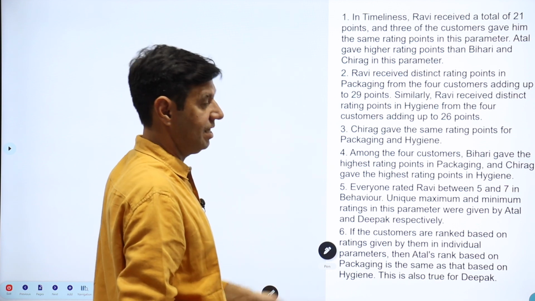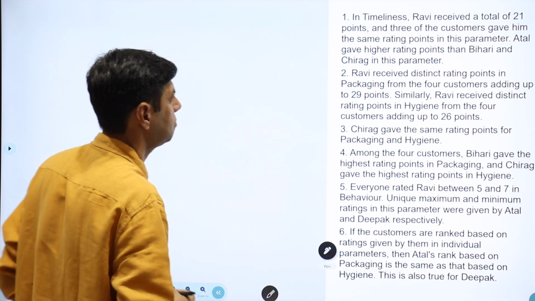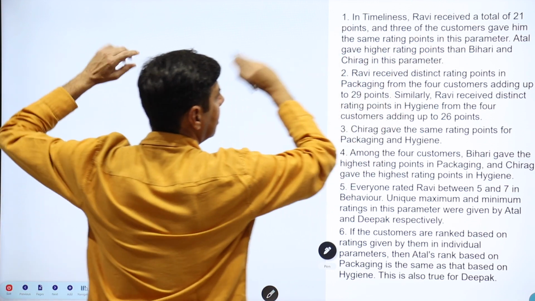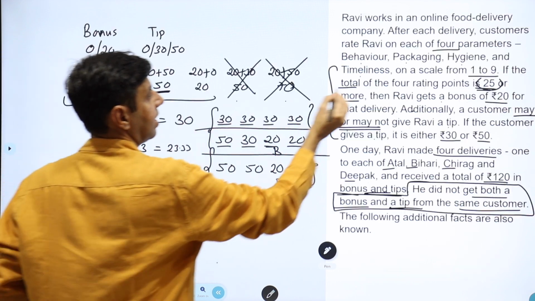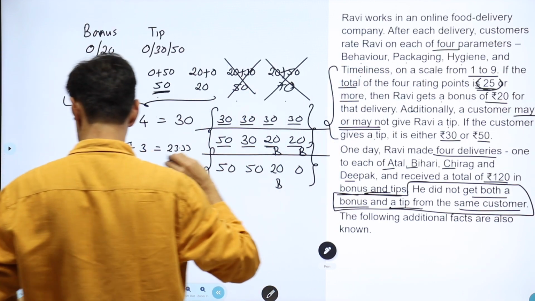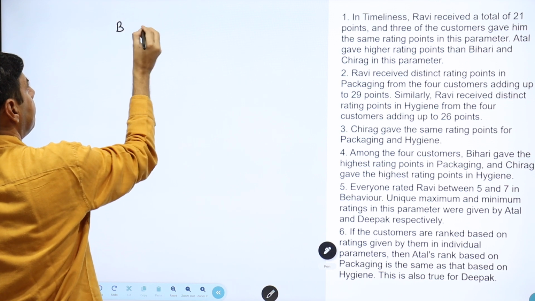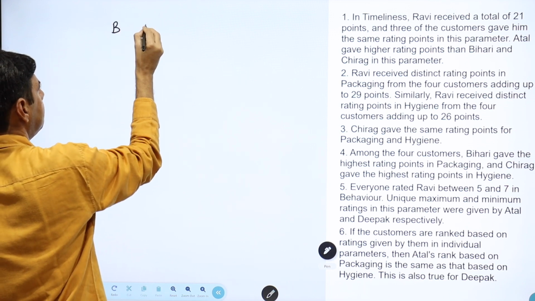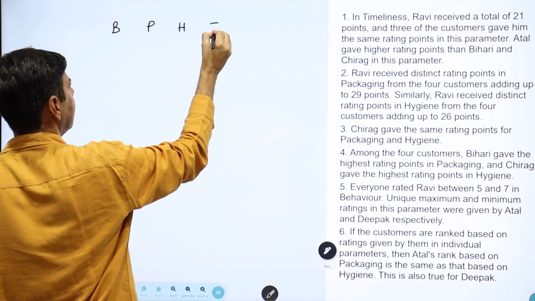So there are some 6 clues. Lots of tough clues. Let's see. Now the rating starts in timeliness. Ravi received a total of 21. So let's write the things that we have: B, P, hygiene and timeliness.